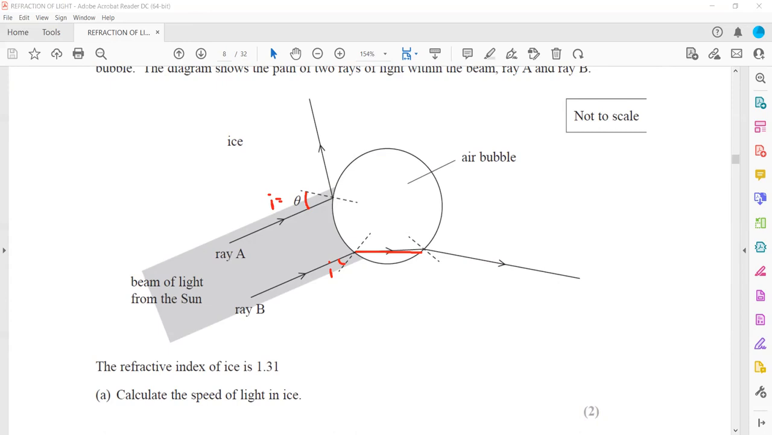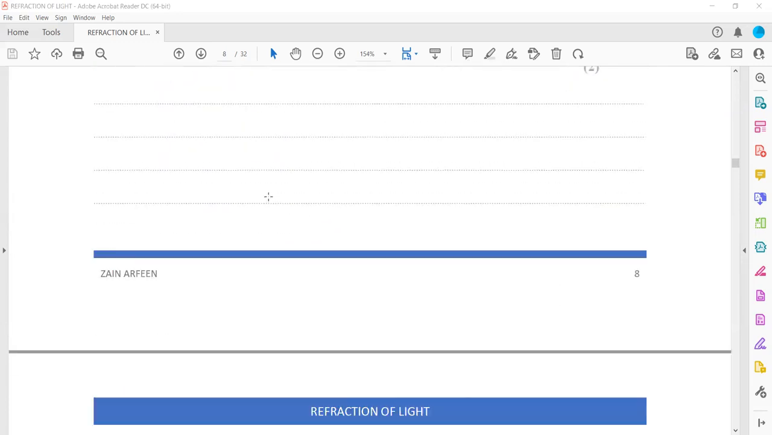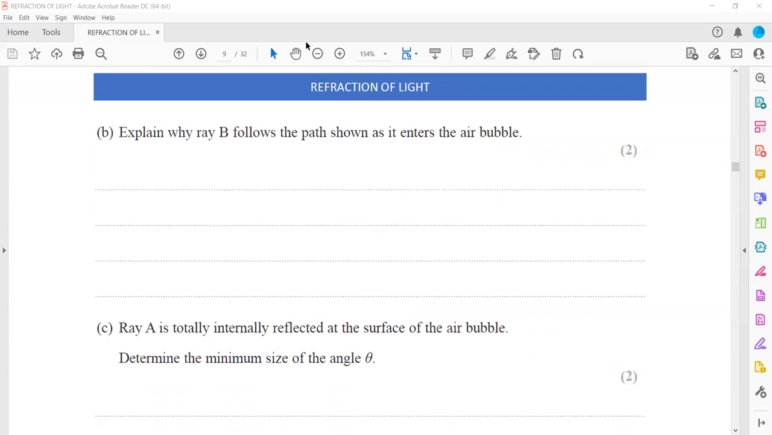So the angle of incidence is less than the critical angle for ray B, so it is refracted. This is the ice and this one is air. Moving from ice to air, the speed will increase, so it will bend away from the normal, like the angle of refraction will be more than the angle of incidence. So here is why it follows the path as shown.